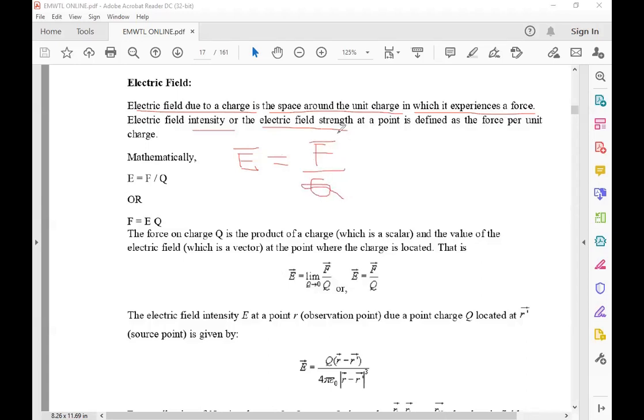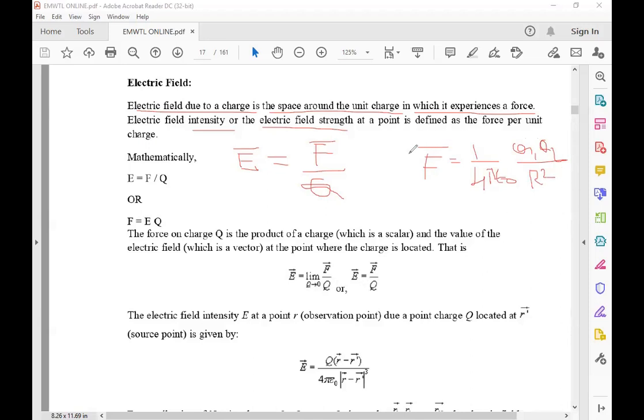That is the definition. E bar is equal to F bar by Q. Or mathematically E is equal to F by Q, or F is equal to E into Q. But if I am taking the vector, E bar is equal to F bar by Q. Already we know F bar. What is F bar? The proportionality constant is 4 pi epsilon naught, and it is directly proportional to the two charges Q1 and Q2, divided by the square of the distance between the two.